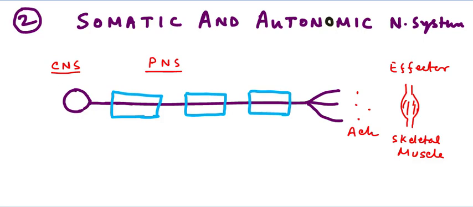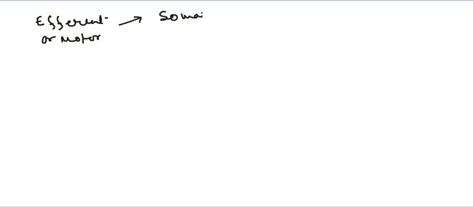The somatic and the autonomic nervous system are usually the efferent nervous system. The efferent or the motor nervous system is divisible into two broad categories: the somatic and the autonomic nervous system, right? And the somatic and the autonomic nervous system are usually the efferent or the motor neuron. Then you should know what the efferent or the motor neuron is.